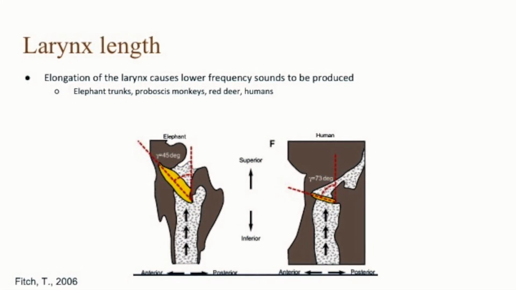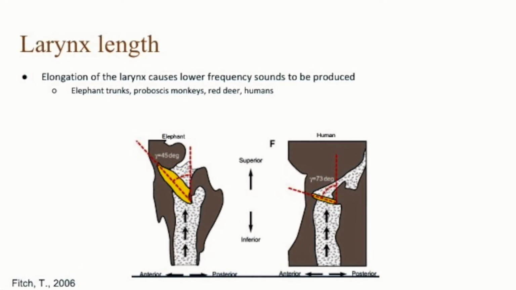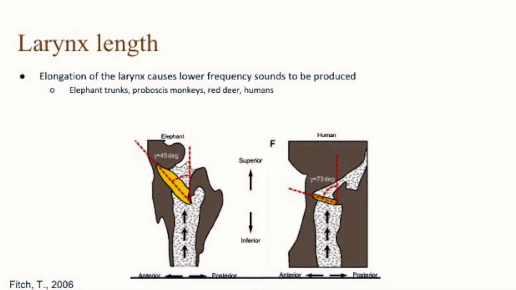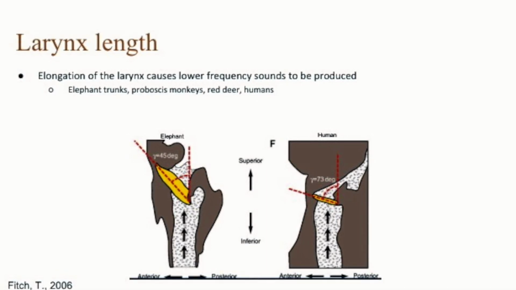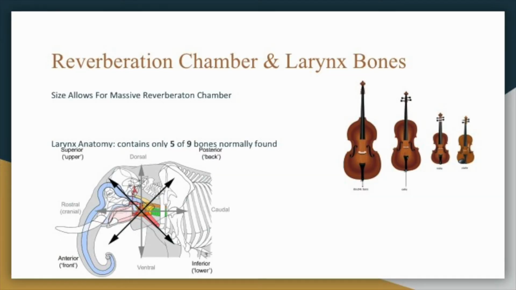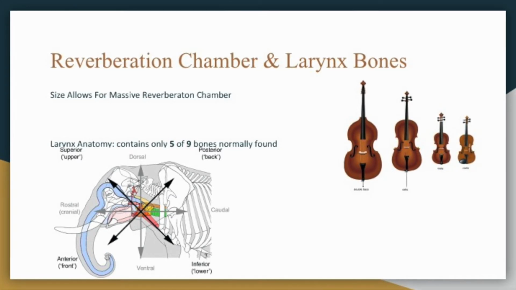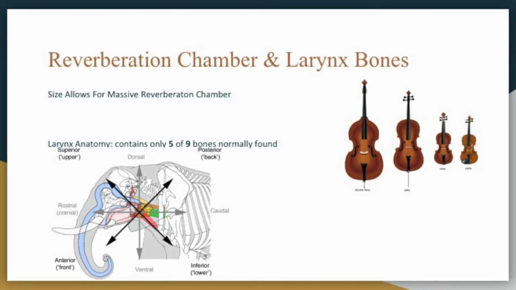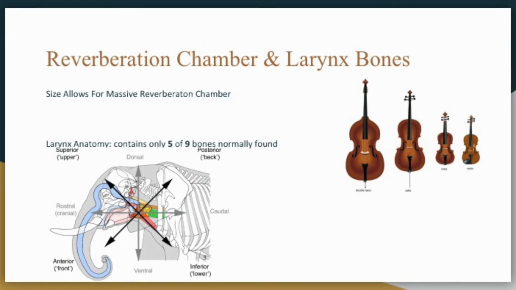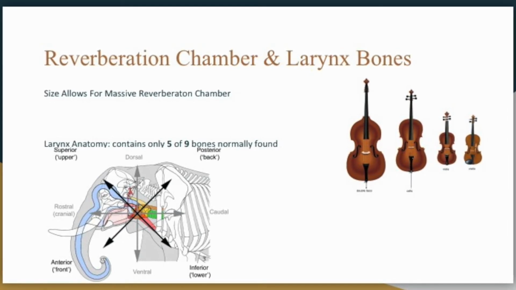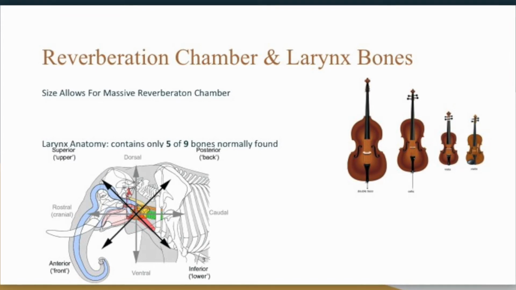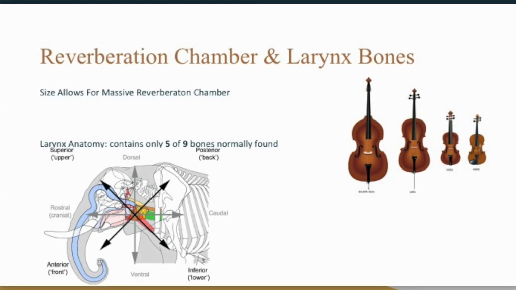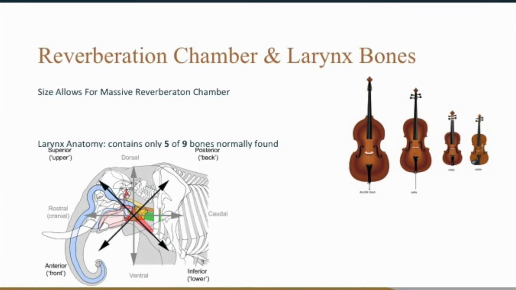In animals that produce infrasound, such as elephants, this happens on a more extreme and exaggerated level, and the sounds produced are so deep and so low, humans and other species cannot hear it. Continuing with advantages of the larynx, an elephant's larynx and surrounding area contains only 5 of the usual 9 bones present in the structure. This allows for far greater flexibility and muscular surface area within this region, subsequently allowing for these infrasonic productions and in turn vibrational stimuli.